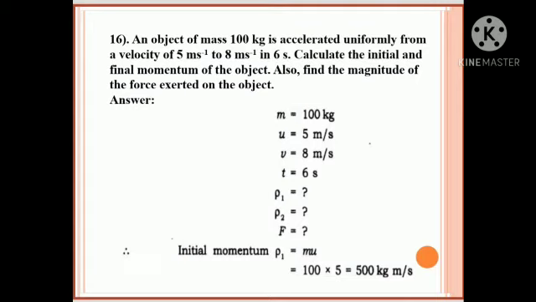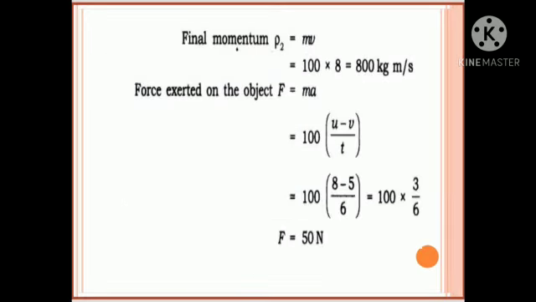Initial momentum P1 equals MU. So 100 into 5 equals 500 kg meter per second. Momentum P2 equals M into V, that is 100 into 8, 800 kg meter per second. Force exerted on the object is F equals M into A, 100 into (V minus U) upon T, 100 into (8 minus 5) upon 6, that is 100 into 3 upon 6, that is 50 Newton.